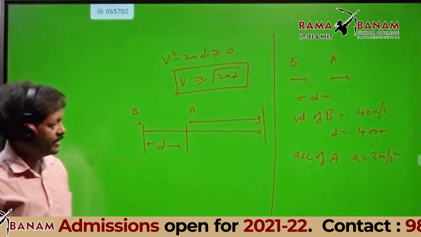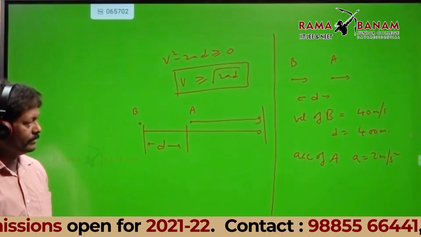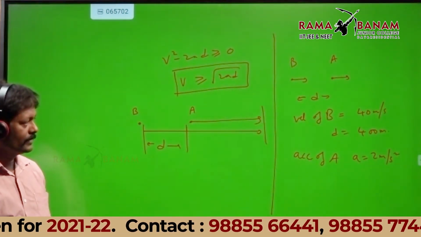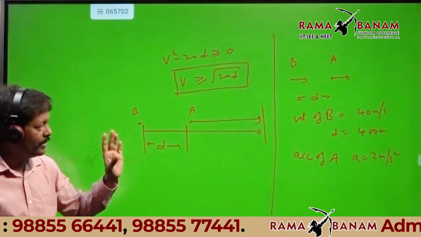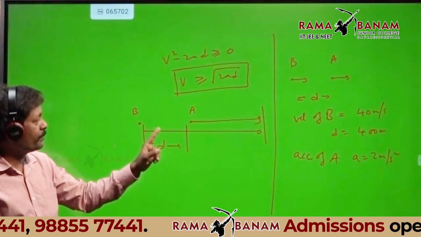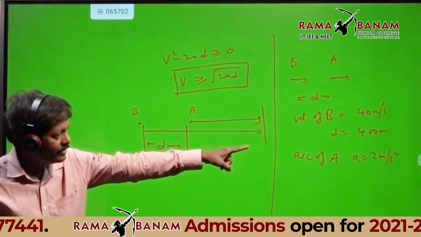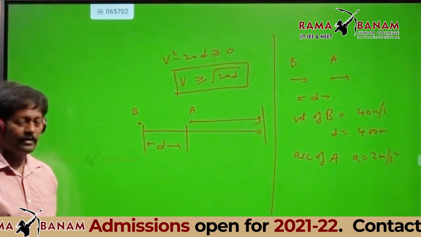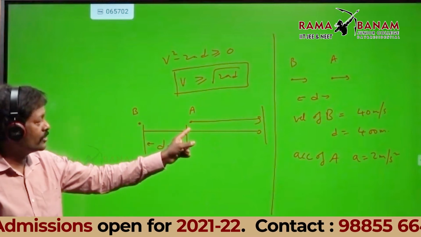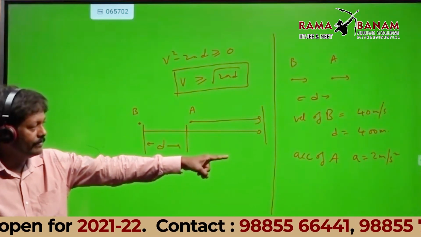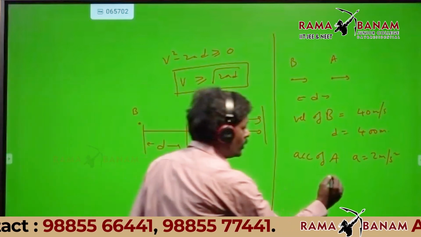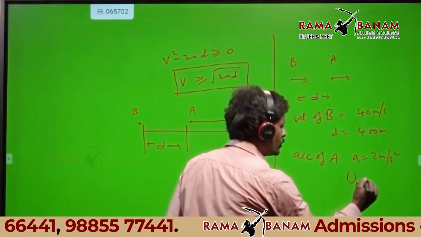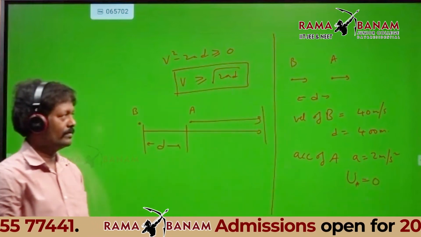Now listen to what I have taken: velocity of B as 40, initial separation between A and B as 400, acceleration of A as 2 meters per second squared, and the initial velocity of A is 0.